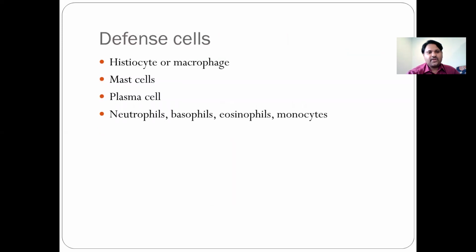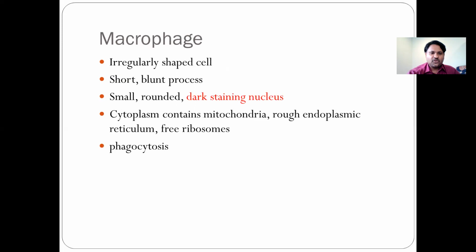Now, about the defense cells, we have the histiocytes, macrophages, the mast cells, the plasma cells, the neutrophils, basophils, eosinophils, and the monocytes. So we just discussed a few things about these cells. Macrophages are basically regular shaped cells. They have short blunt processes and dark staining nuclei. They contain mitochondria, rough endoplasmic reticulum, free ribosomes, and their basic function is engulfing, that is phagocytosis.